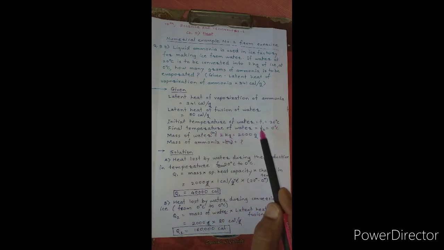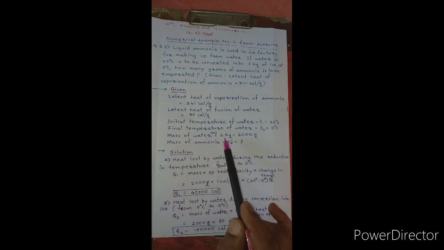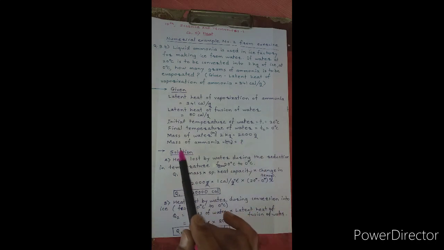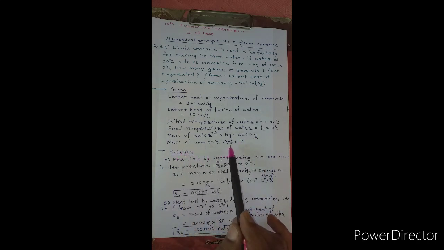Then final temperature of water is T2, that is 0 degrees Celsius. It is to be converted into ice at 0 degrees Celsius. Mass of water M1 is equal to 2 kilograms is equal to 2000 gram. Mass of ammonia, that is M2, is to be calculated.